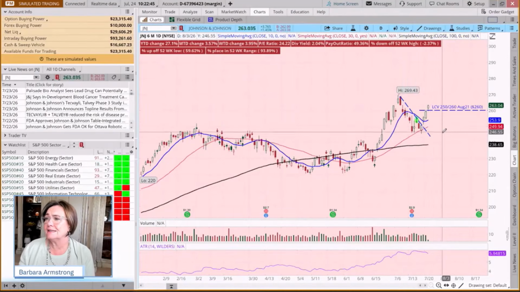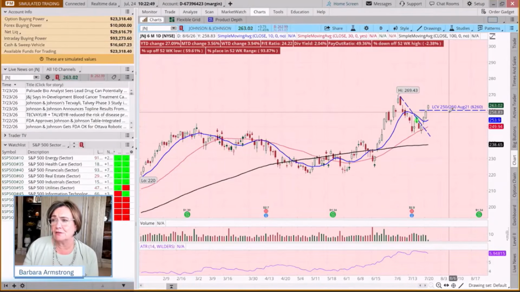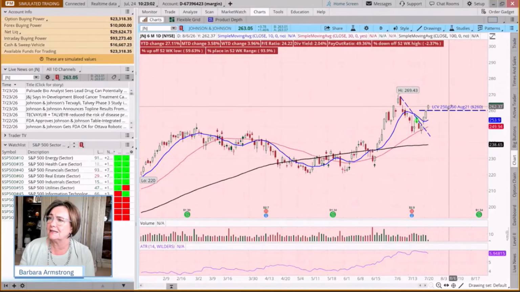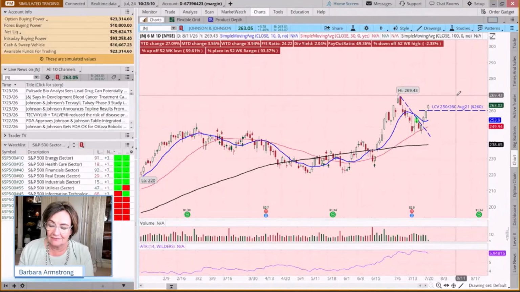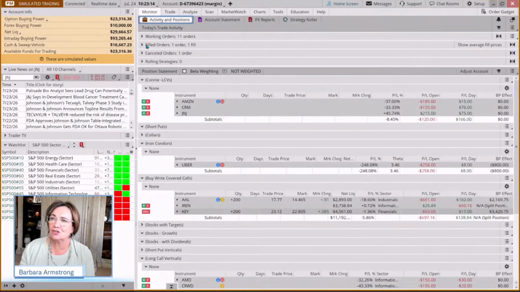Now, we could just leave this trade on and still layer in another trade. But the reason that I'm going to take this trade off is, in this one, we bought the 250 and sold the 260. It's now trading over 260. So I want to buy the 260 and maybe sell the 265 or the 270. And so this trade is going to have to come off to do that.